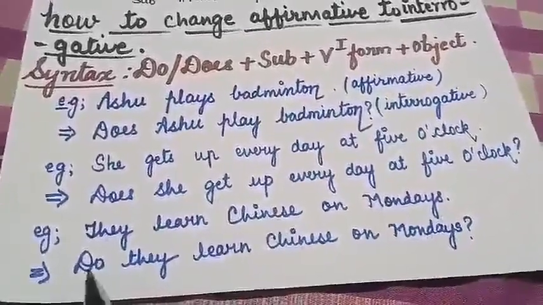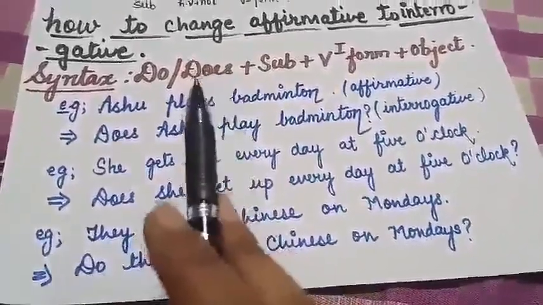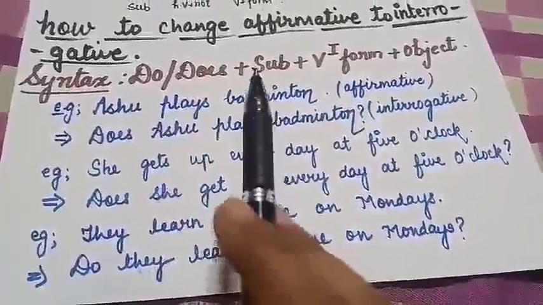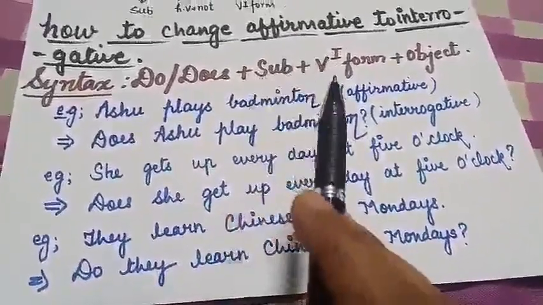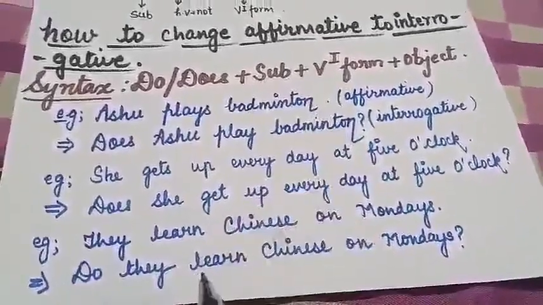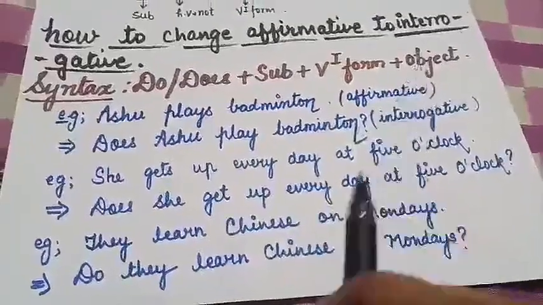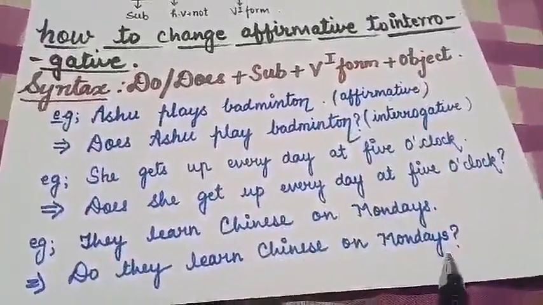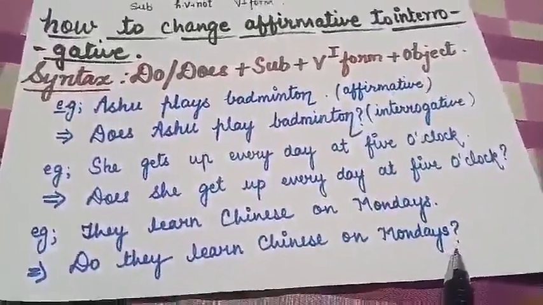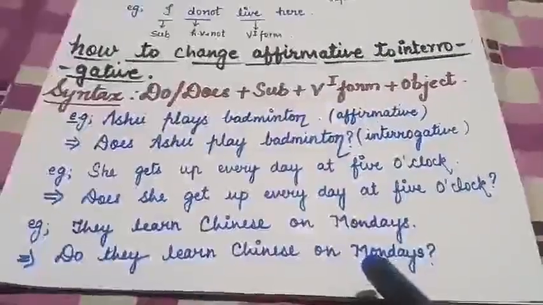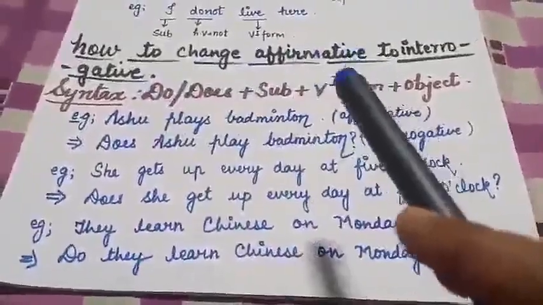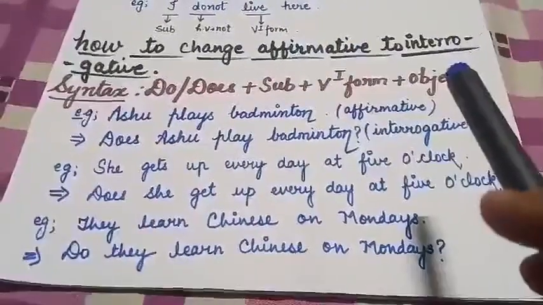Helping verb in the beginning, like this. After the helping verb, put the subject, like this. Then the verb first form, object, then the rest of the information, and put a question mark at the end. Children, this is how we'll change affirmative to interrogative.